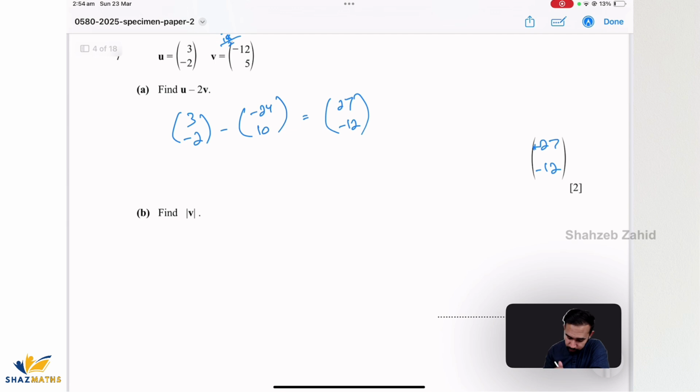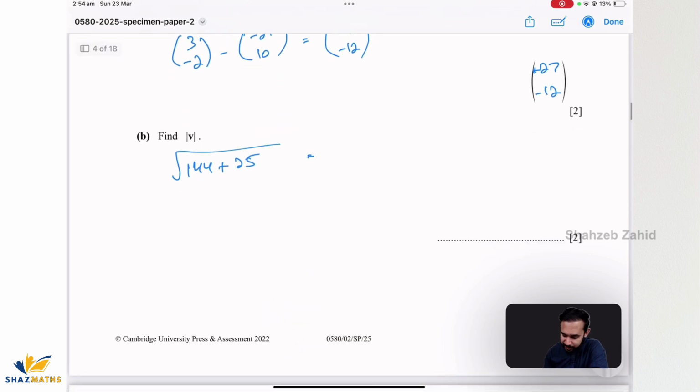Find modulus of V, which is square root of x squared plus y squared. X squared is 144 plus 25, which is square root of 169, and that is 13.